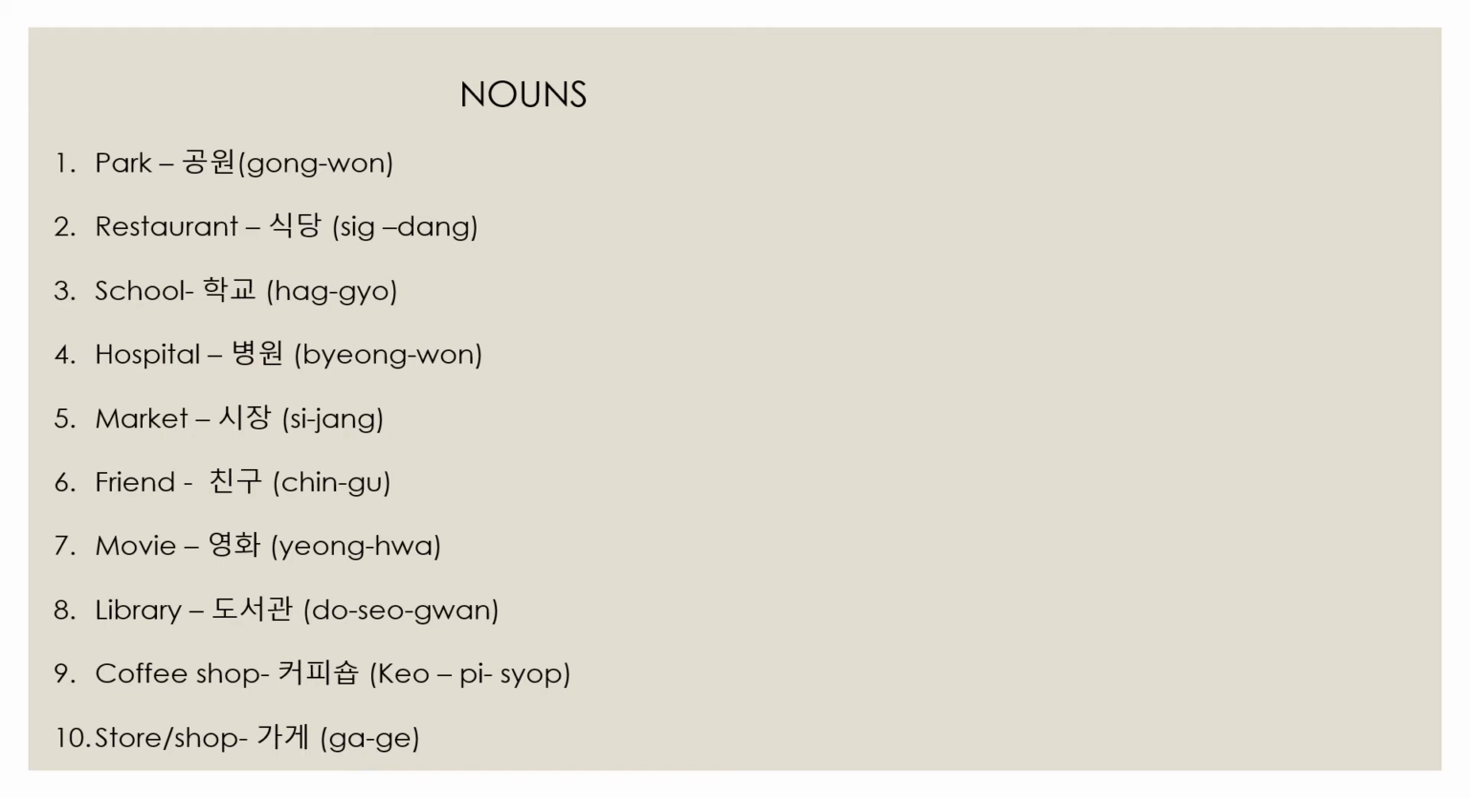Again, some important nouns. What is park in Korean? Gongwan. Restaurant, shikdang. School in Korean is hagyo. Hospital, byongwon. Market, shijang.